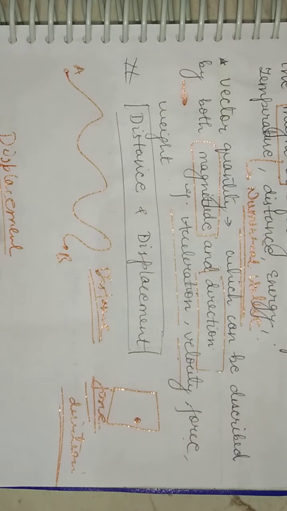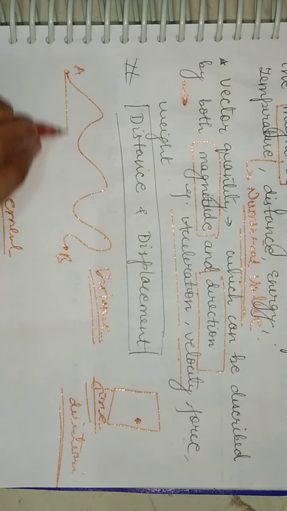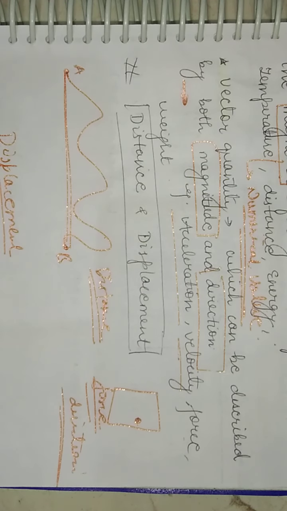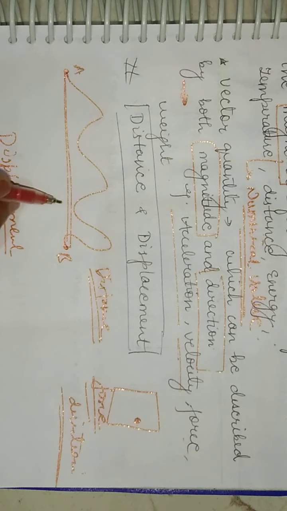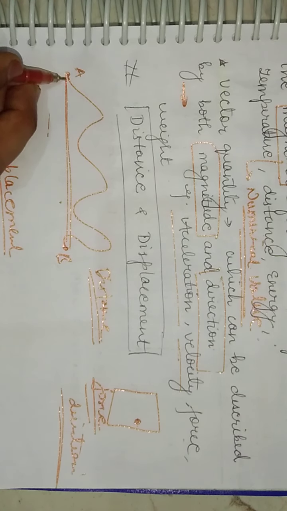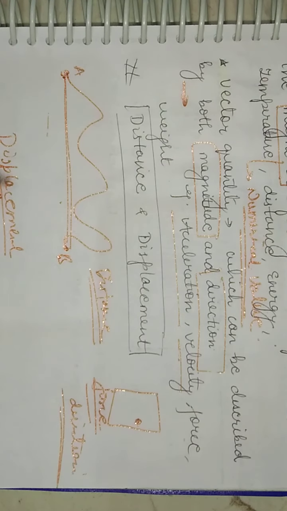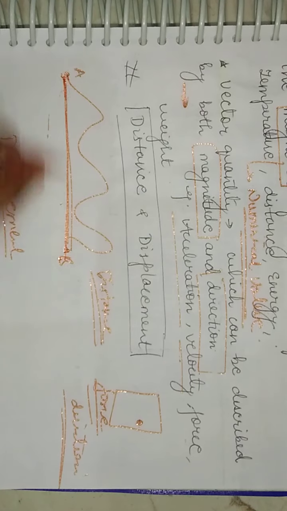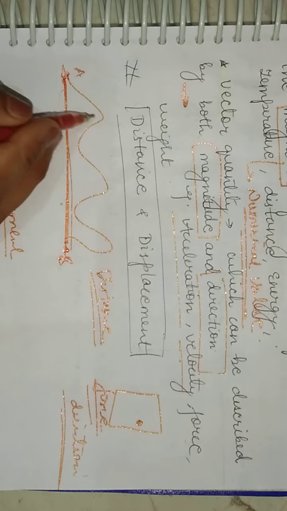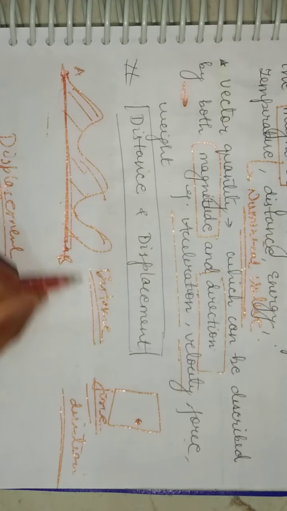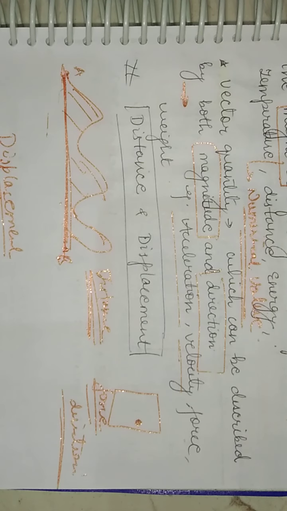Now talking about its displacement, what will be its displacement, students? The shortest distance, fine, or we can say the shortest separation between the initial and final position. So here this one is showing the displacement, and the total path traveled is the distance, right? I hope this is clear. It's a very, very important concept. So displacement is the shortest separation between initial and final position.